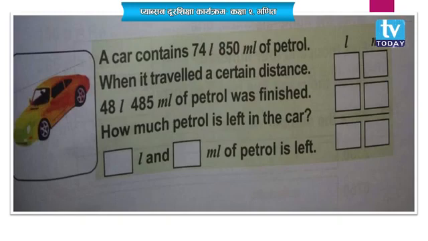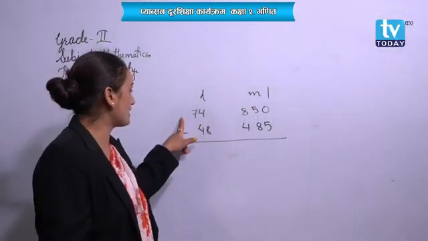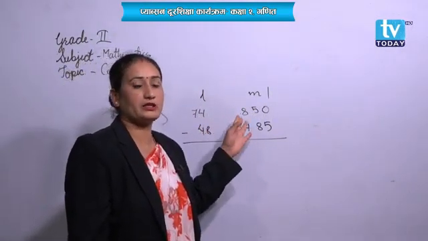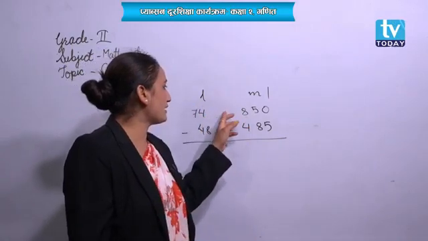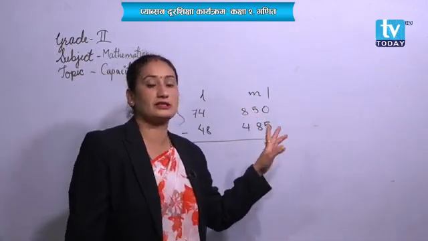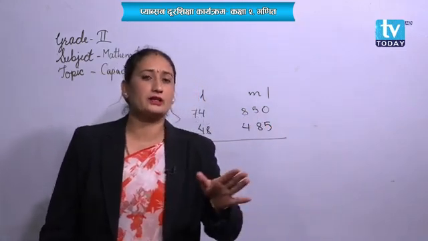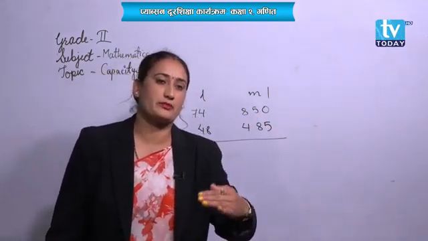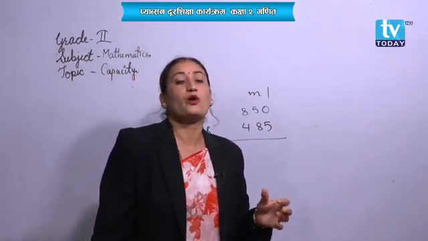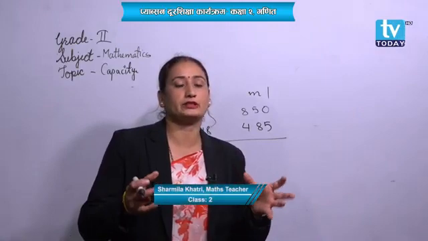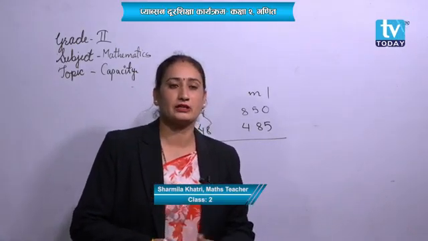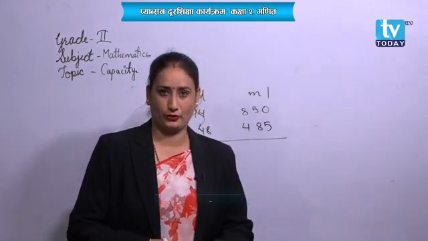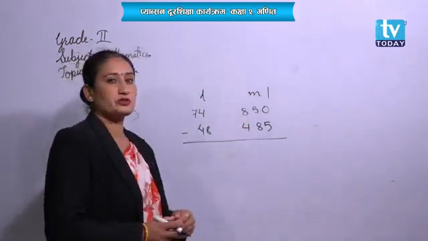Now students, finished mean we have to subtract total amount or total capacity of the car is 74 liter 850. That means a car have before 74 liter and 850 milliliter of petrol inside it. Now while traveling a certain distance, it reduced some amount of the petrol. Now what is the total amount of petrol left in that car? Let's find it out by doing subtraction. Okay, so let's subtract it.